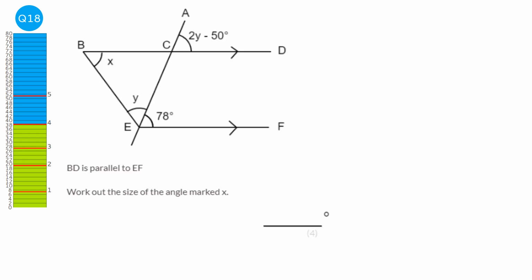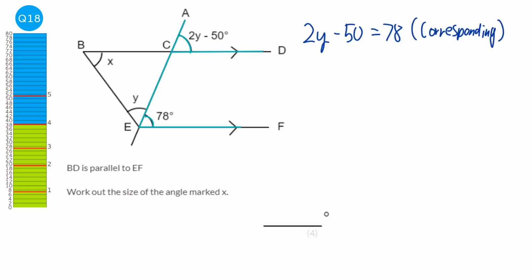To find out what the value of x is, we first of all have to find out what the value of y is. We can notice that we've got two sets of parallel lines here, and a line going through them. We've got these F angles, which we call corresponding angles. So we know that 2y minus 50 is equal to 78, and we must write down the reason: corresponding angles are equal.